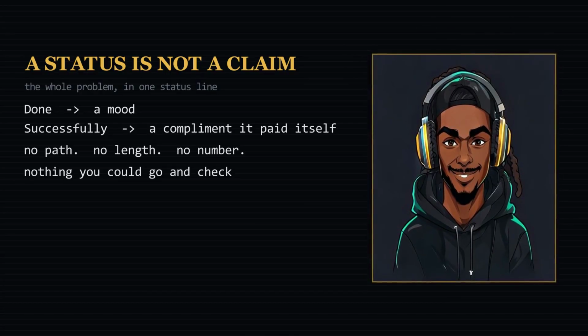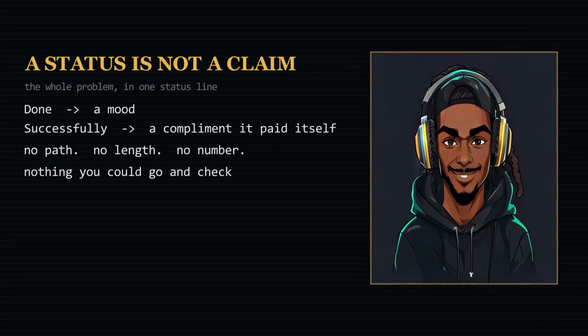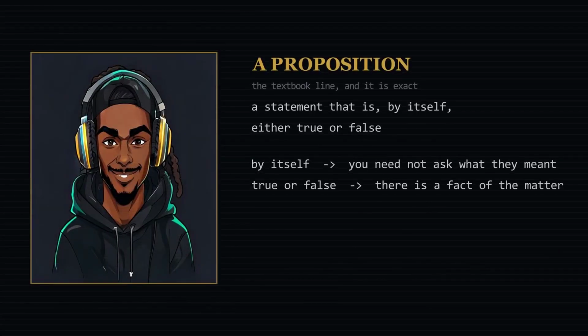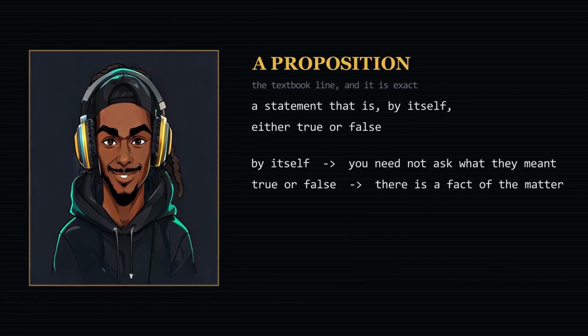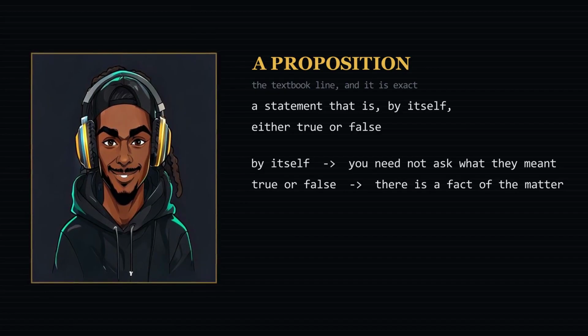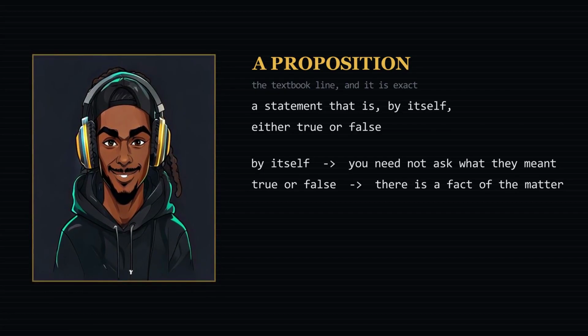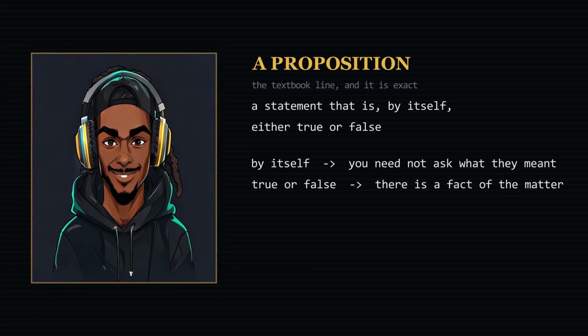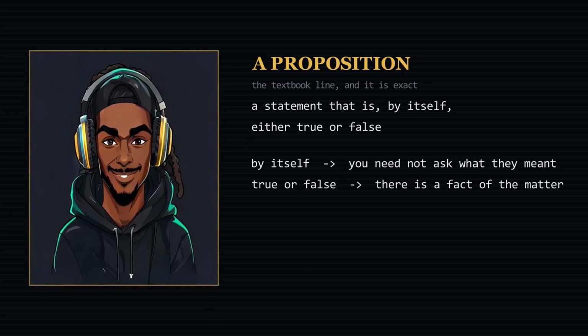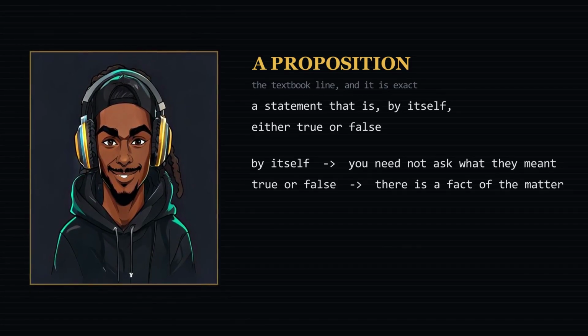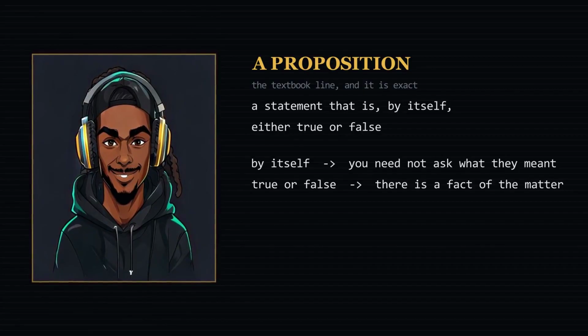That is the whole problem this series is about, and it starts with a definition from a math class. A proposition is a statement that is by itself either true or false. That is the textbook line, and it is exact. By itself means you do not need to ask the speaker what they meant. Either true or false means there is a fact of the matter, even if nobody in the room knows it yet. Every proposition in this class will be one of those, a sentence with a fact behind it.